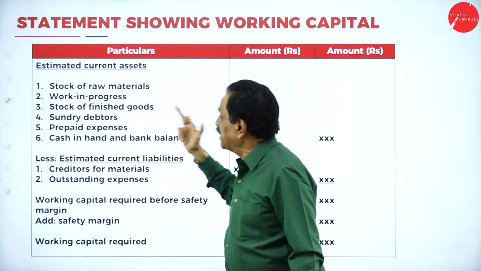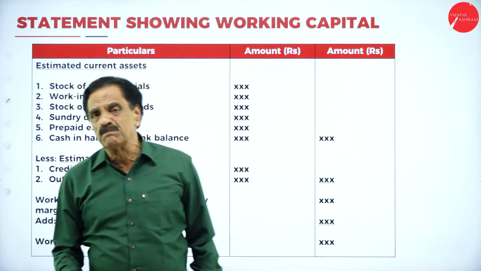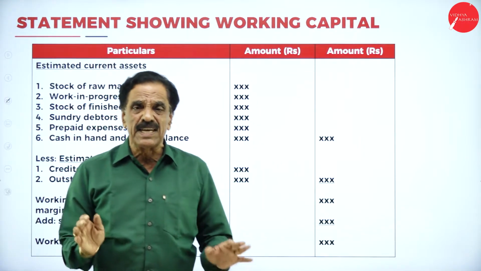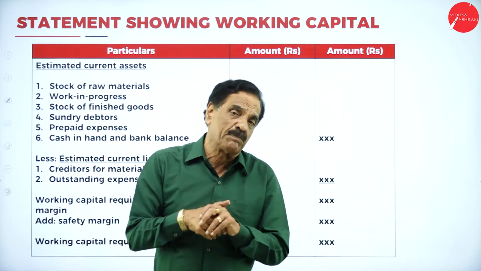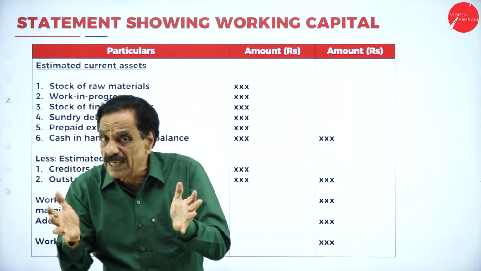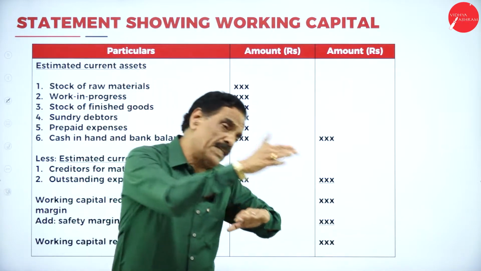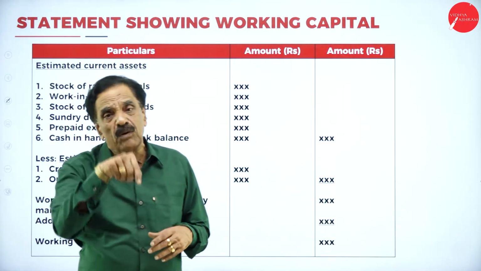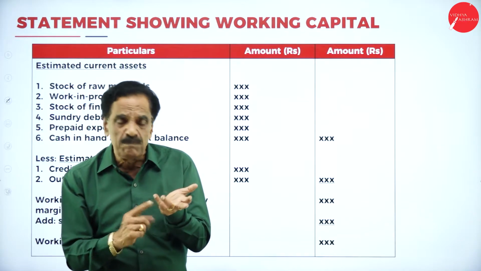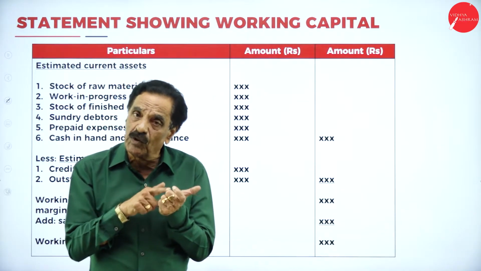Then work in progress. This is one of the important points to bear in mind. In the operating cycle, which I explained in the previous session, first we purchase the raw material. Raw material will enter work in progress. In work in progress, what do we get? We get material, we get labor, we get overhead.